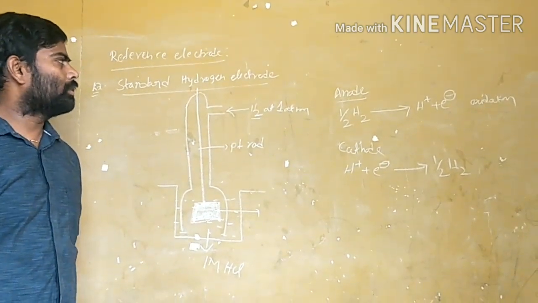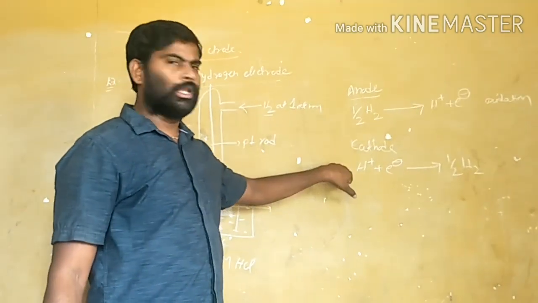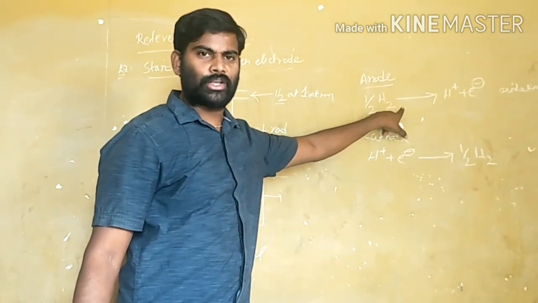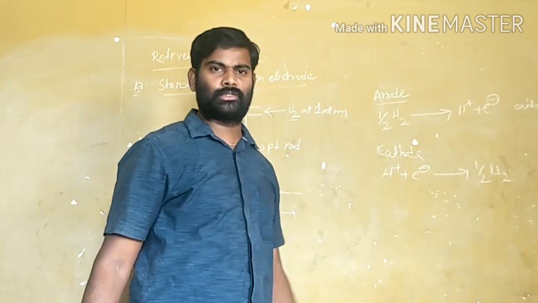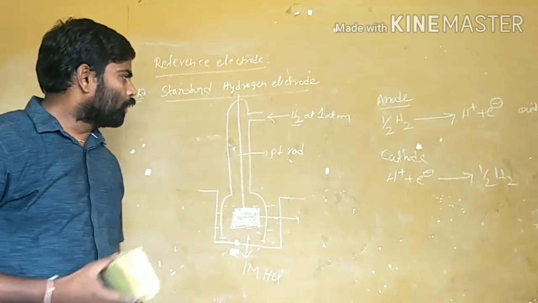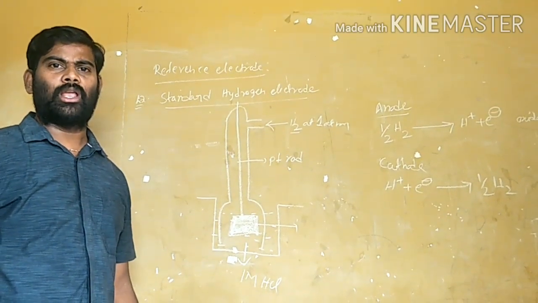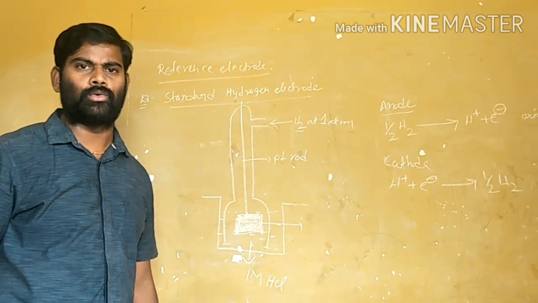This standard hydrogen electrode, the reference electrode, can act as an anode or cathode. If it is acting as an anode, this type of reaction is possible. If it is acting as a cathode, this reaction occurs. By using this reference electrode, we are finding the potentials of all the single electrodes.